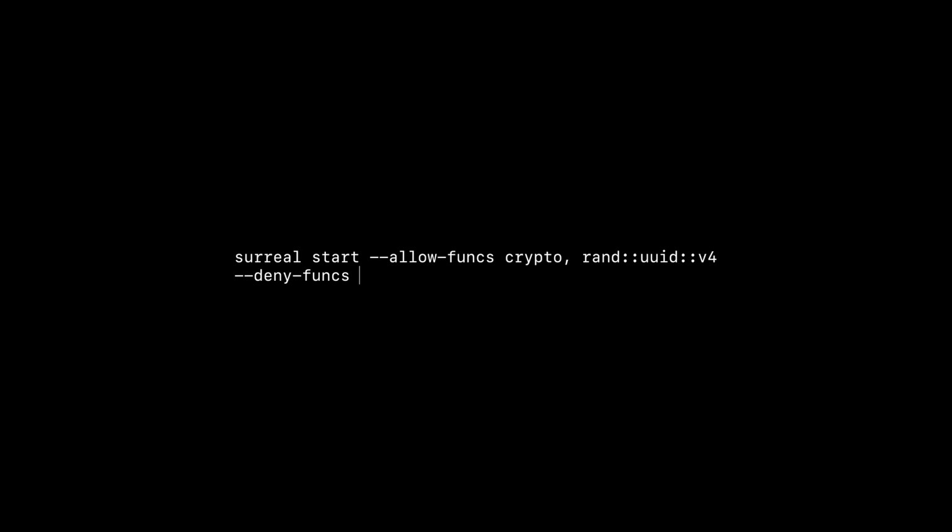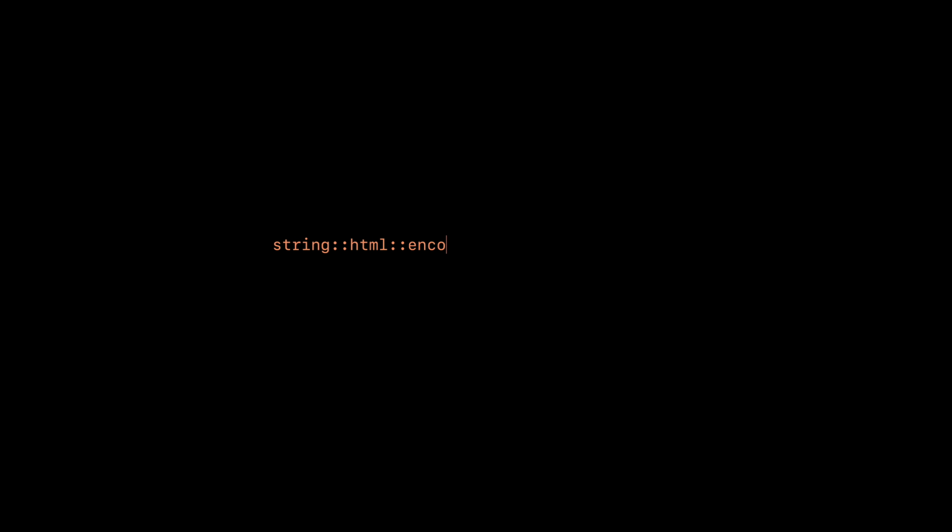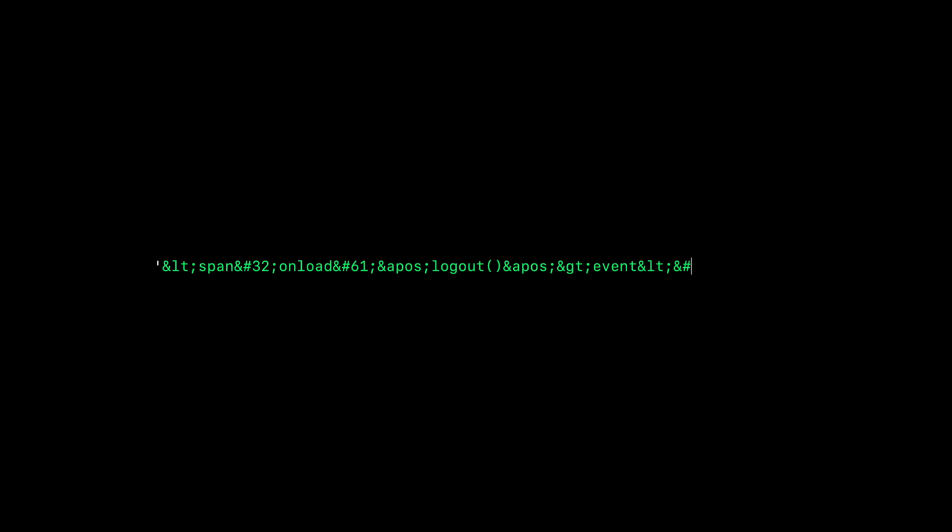In SurrealDB, you can allow and disallow functions when starting a new database instance. Additionally, you can enable HTTP GET requests from the database, but keep it limited to a small scope. The allow net flag followed by a specific address lets you do this. We've also introduced new database functions in SurrealDB 2.0, such as string, HTML, and code, to prevent HTML injection by taking this and turning it into this.